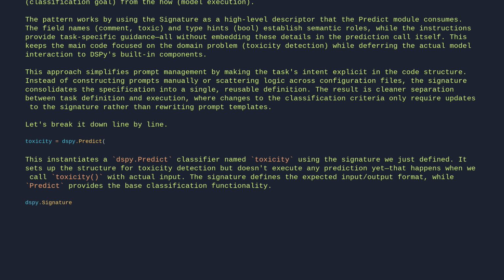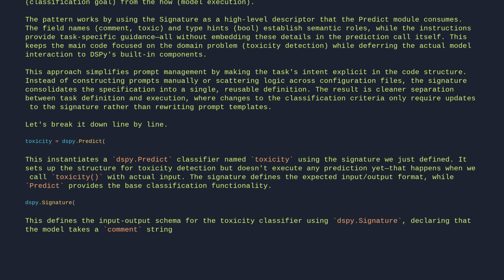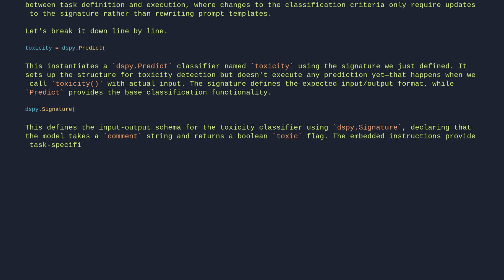dspy.Signature. This defines the input-output schema for the toxicity classifier using dspy.Signature, declaring that the model takes a comment string and returns a Boolean toxic flag. The embedded instructions provide task-specific guidance to the underlying model during inference. comment -> toxic: bool.